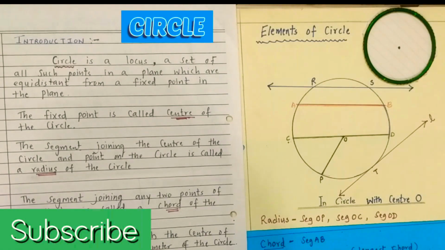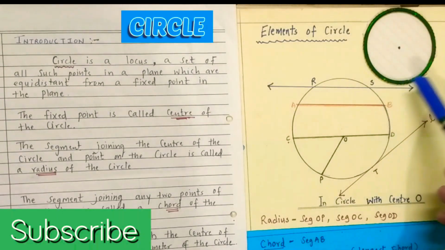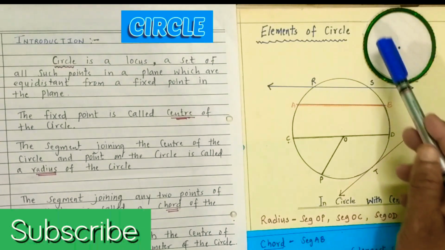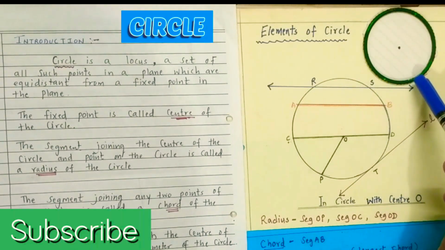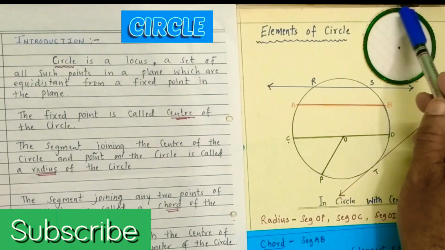Dear students, in today's video, we are going to learn some important concepts about the circle. So, how can you define the circle? Look at the bangle here.